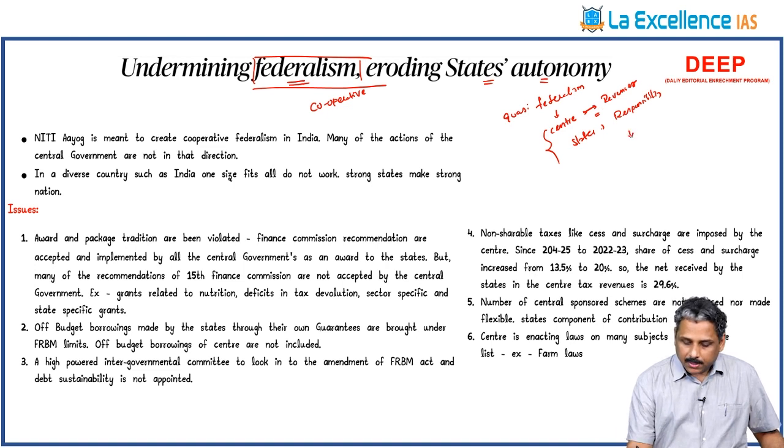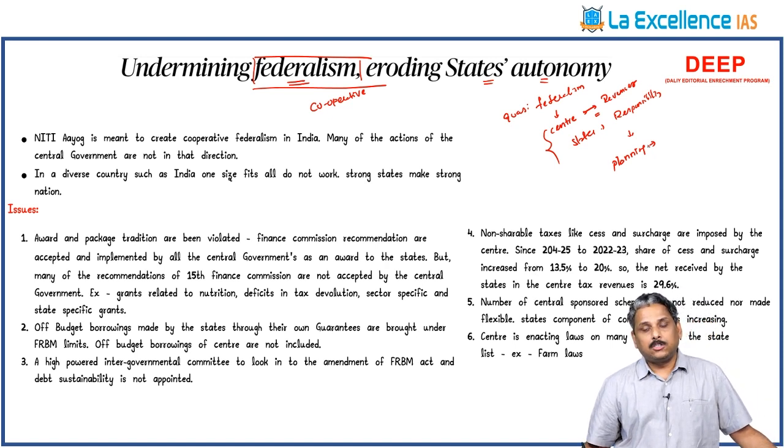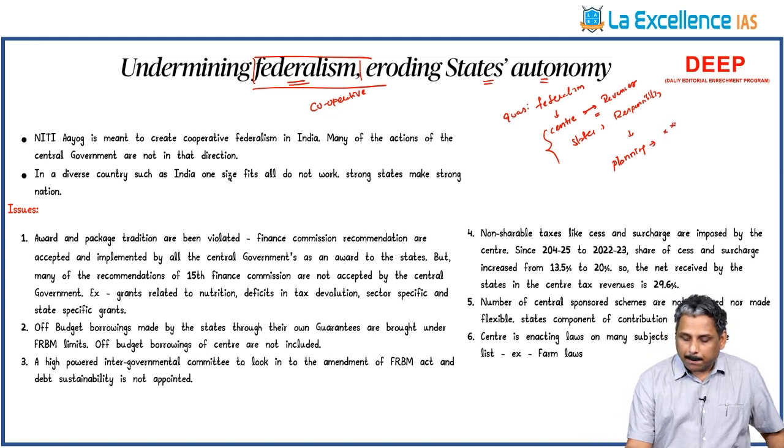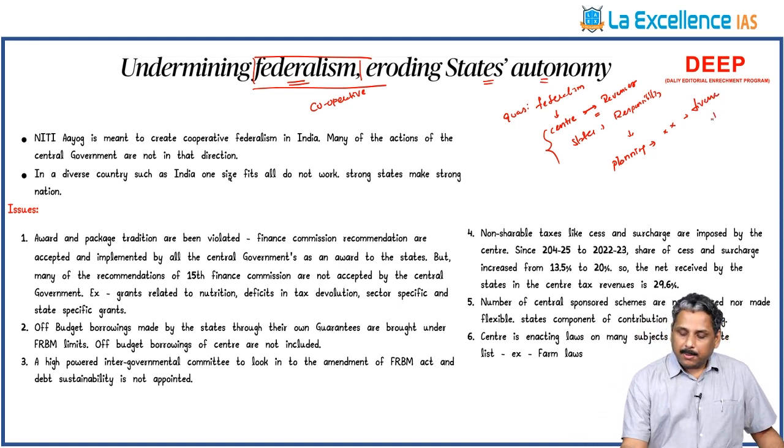In this scenario, initially we had planning. This Planning Commission is criticized as an extra-constitutional body and it is preferring a straitjacket approach, or one size fits all uniform approach across the states. So that's why the Planning Commission was removed, stating that it is not suitable for a diverse country such as India. And in its place, Niti Aayog has been brought in. And Niti Aayog is said to be the vehicle for cooperative federalism.